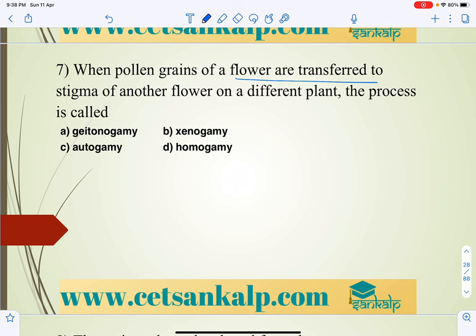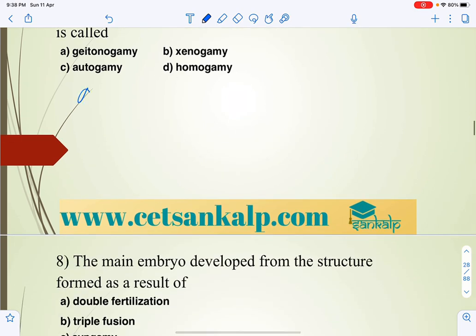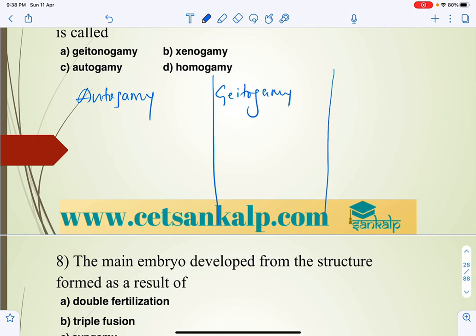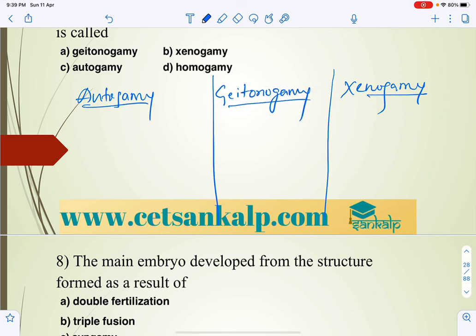Transfer of pollen grains from anther to the stigma of the same flower we can call autogamy. So here, let us classify pollination. There are three types: autogamy, geitonogamy and xenogamy.